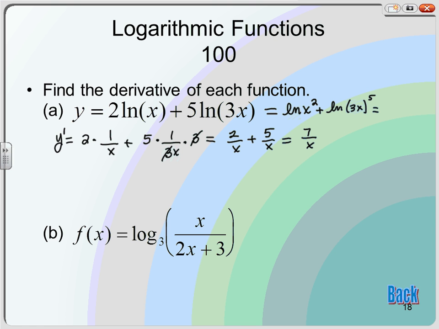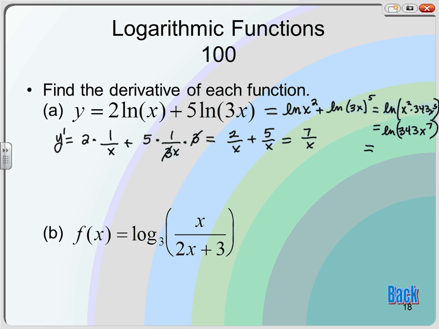This looks a little bit messy. 3 to the fifth is 343, so it's a natural log of, since they're separated with plus, x squared times 343x to the fifth, which is natural log of 343x to the seventh.